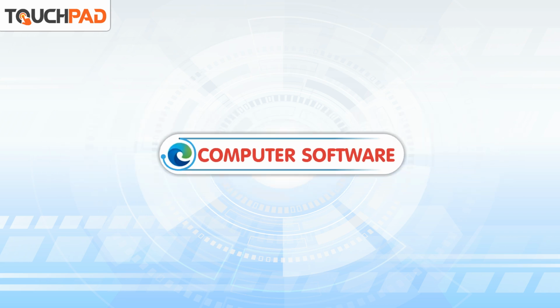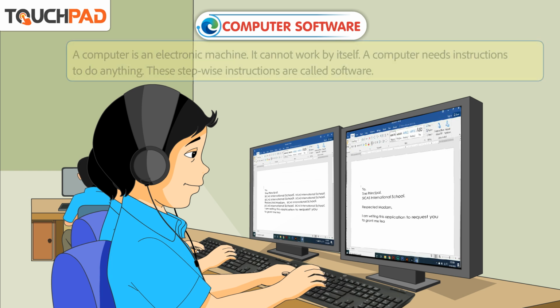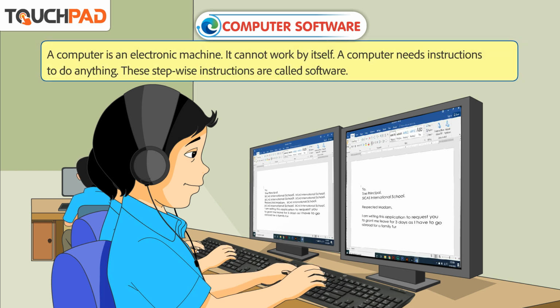Computer software. A computer is an electronic machine. It cannot work by itself. A computer needs instructions to do anything. These stepwise instructions are called software.